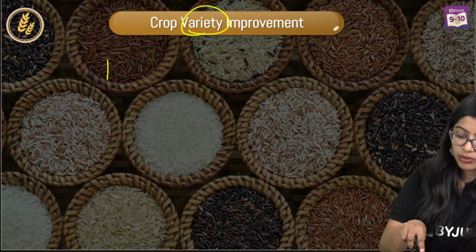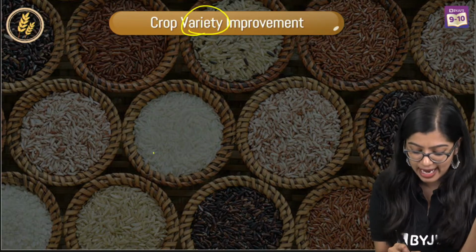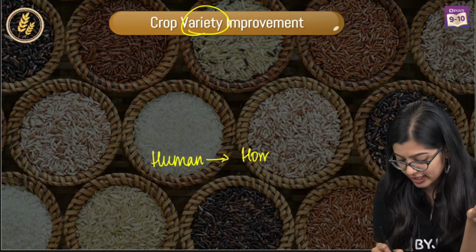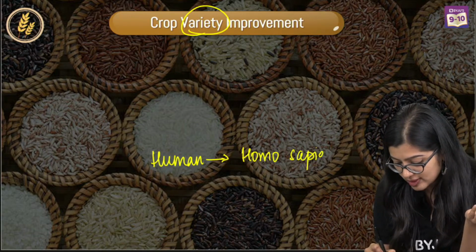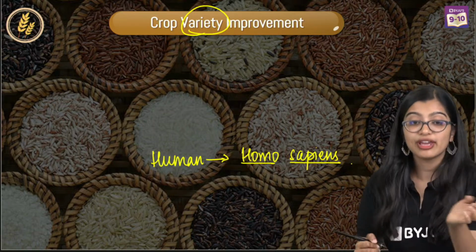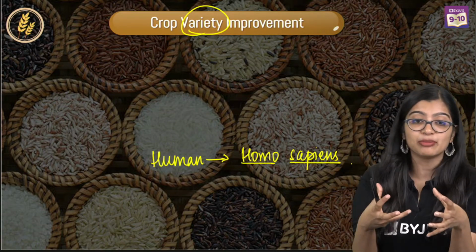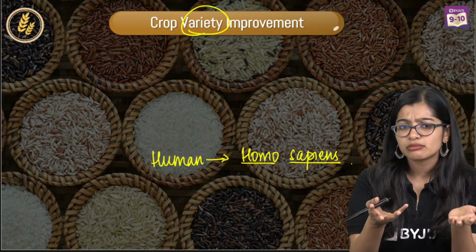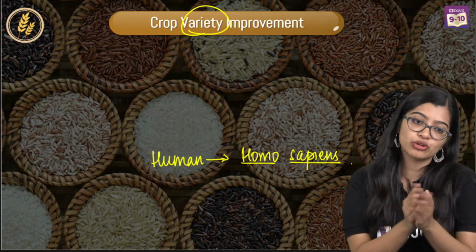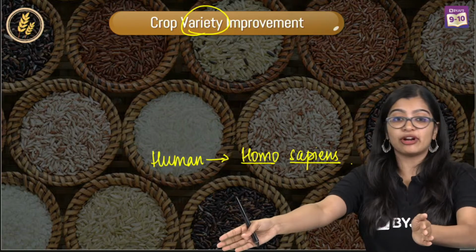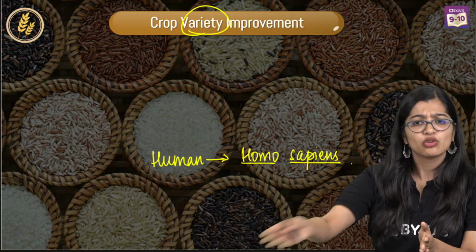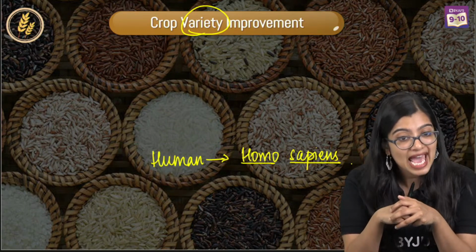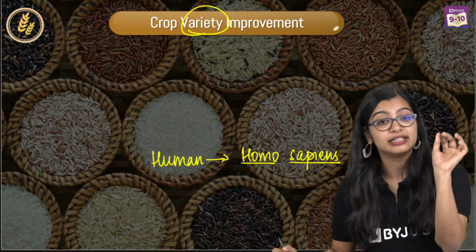If you think about it scientifically, because we are all science students, humans, the scientific name is Homo sapiens. So we all belong to the same community. But do you and me look the same? No, right? Even at home, you look very different from your family members. You guys don't look the same. Yes, there are slight differences. Very good. Variety means different.